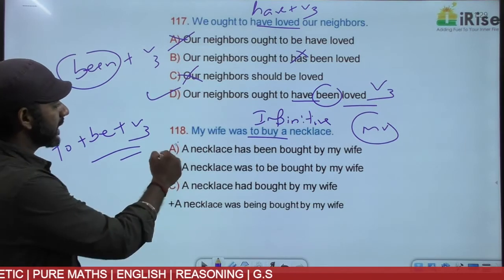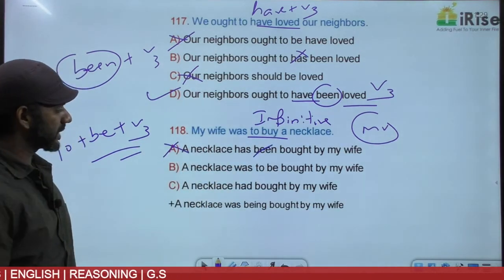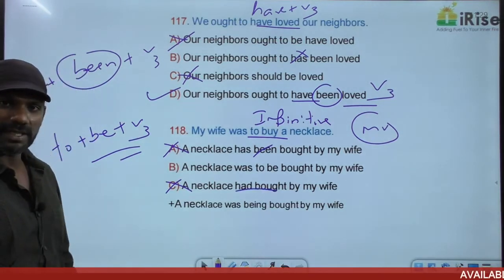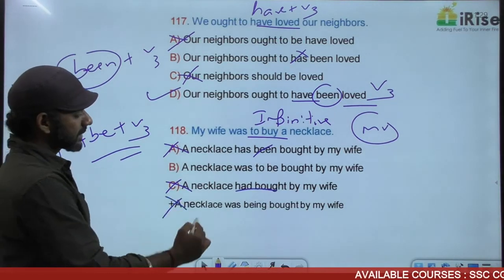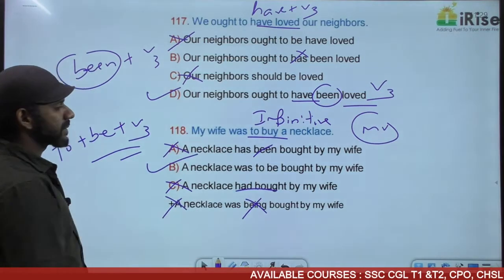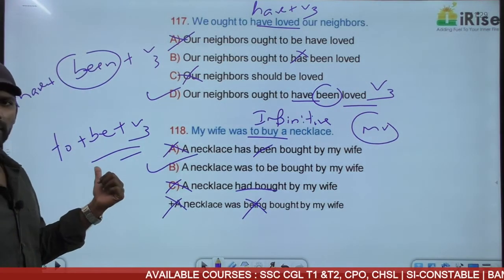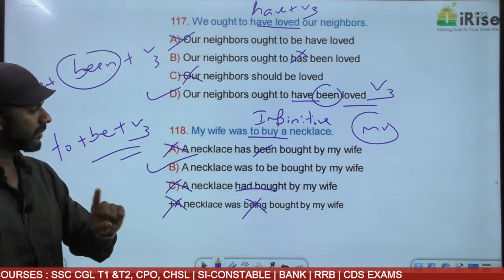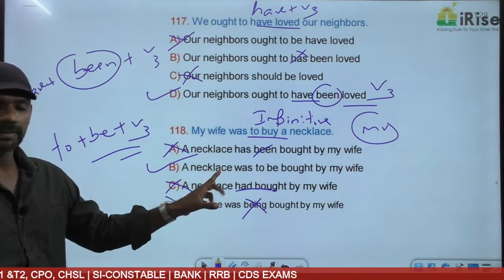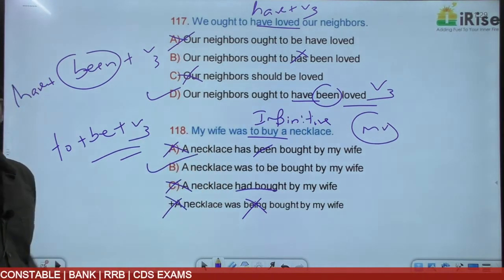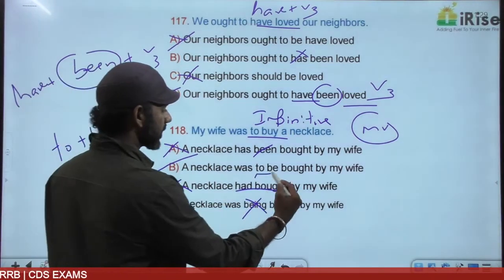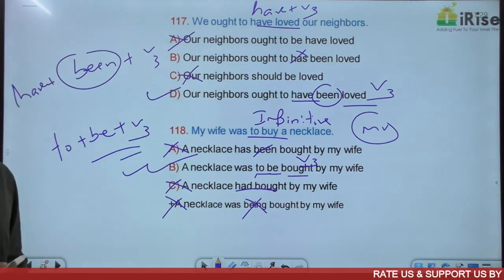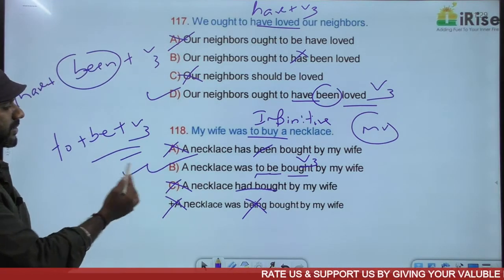Based on that, A is gone, been is perfect tense. C is gone, had bought is past perfect. D is gone, being is continuous. The answer must be B because of this simple rule, to plus be plus V3. Only one option has this structure. A necklace was to be bought by my wife. To be bought is to plus be plus V3. The answer undoubtedly must be B.